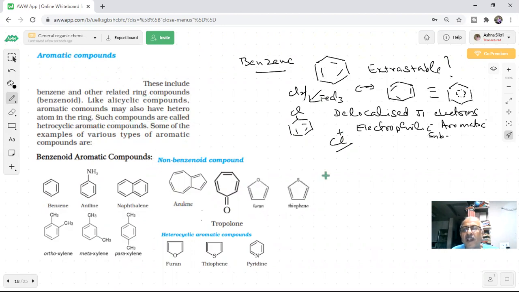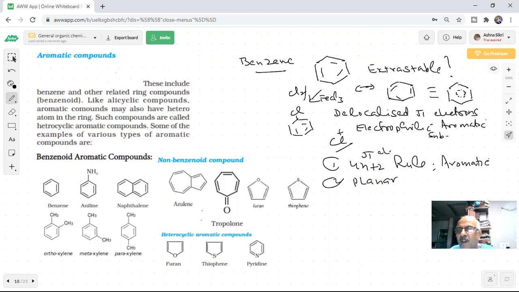Some of the examples. You know that there is a 4n plus 2 rule for aromaticity. Yes or no? In 11th class you studied that. This molecule should be planar, right or wrong? So we studied the conditions for aromaticity. We should have 4n plus 2 pi electrons, students, and the molecule should be planar. Only then do these electrons become delocalized and the molecule becomes aromatic.